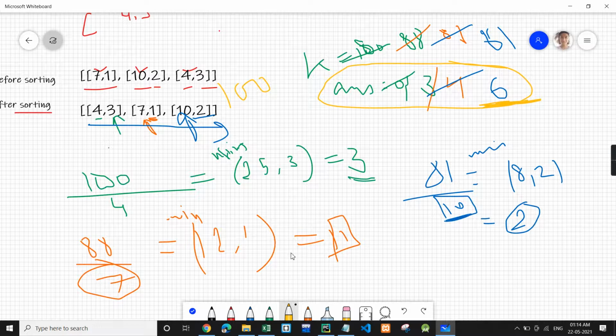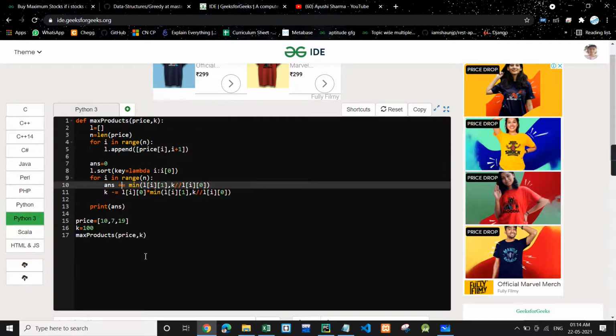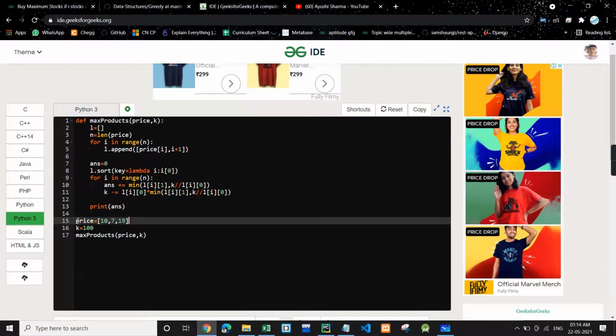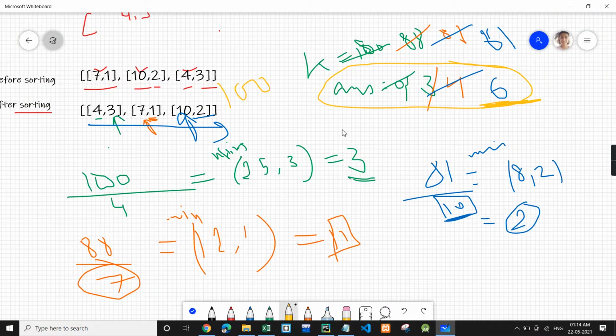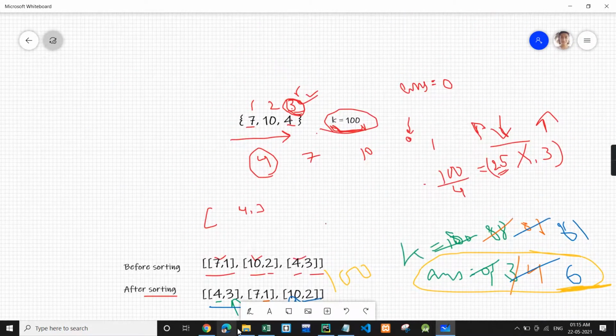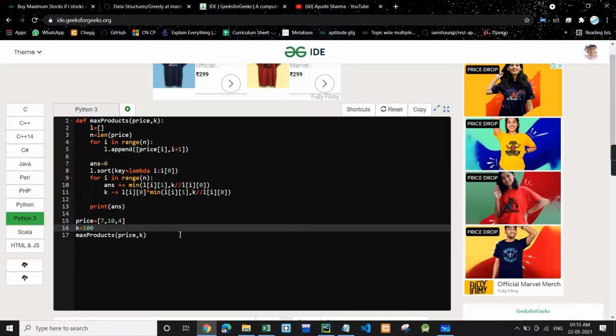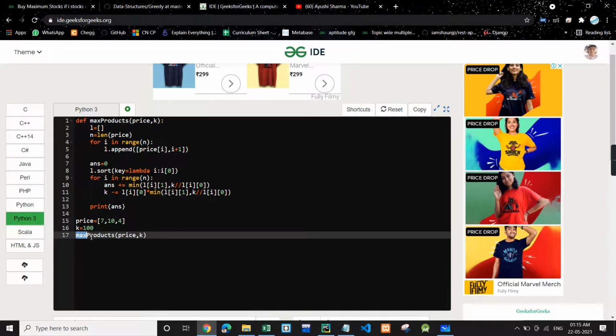So I hope you understood the algorithm. Let's go through the code. So the code is pretty simple if you understood the algorithm. We have taken this array. Let's take the example we had: 7, 10, 4 and K 100. So let's take that only. We have 7, 10, 4 and 100, and we are calling this function max product, in which we are passing price and K.